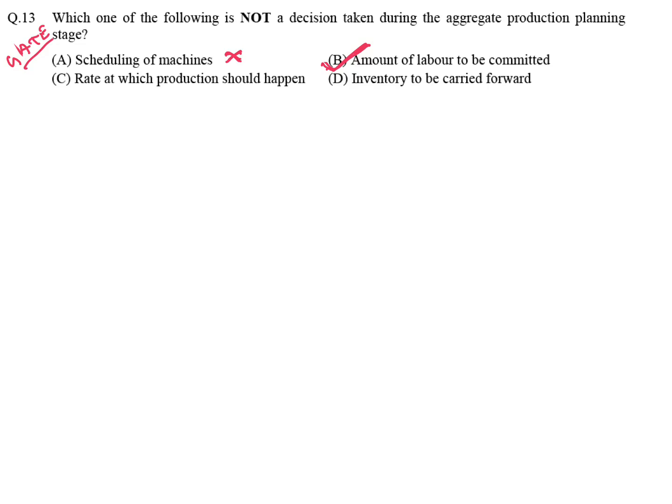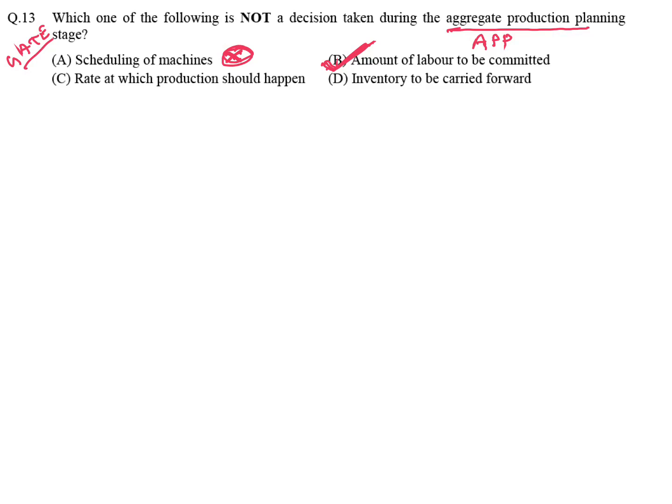Amount of labor to be committed is not a decision taken during aggregate production planning. Sometimes they write only APP. So both things you have to remember. For aggregate production planning and MPS, CRP, I made separate videos that you can check. That flowchart, if you check that one, you will get your answer.